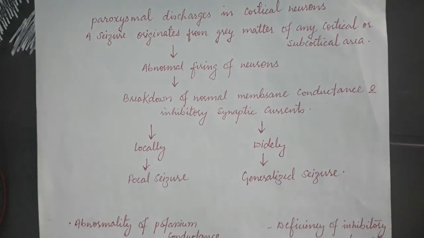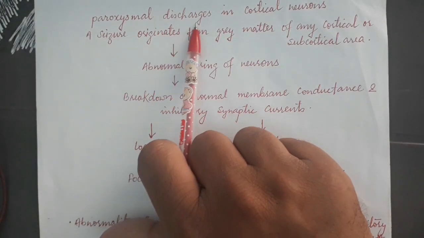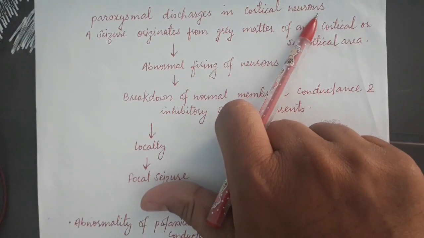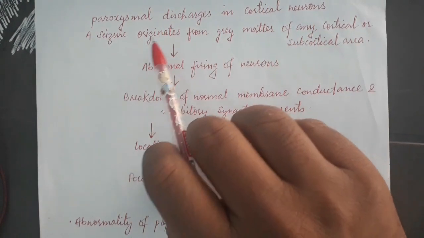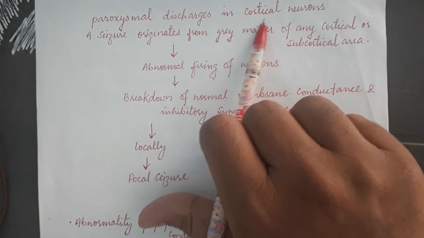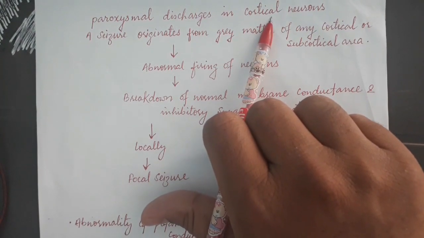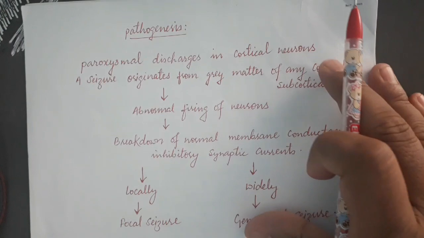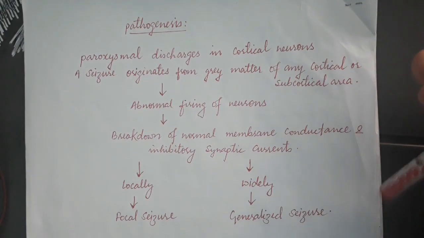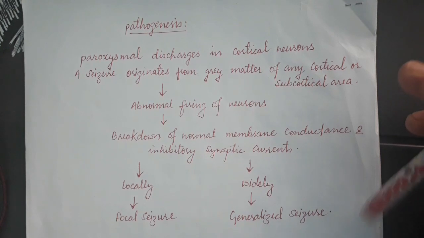That is paroxysmal discharges in cortical neurons. Paroxysmal means sudden attack, an outburst or sudden discharge in cortical neurons. Cortical neurons are the neurons present in the cortex area of the brain, because the brain is divided into two areas, the gray matter and white matter.